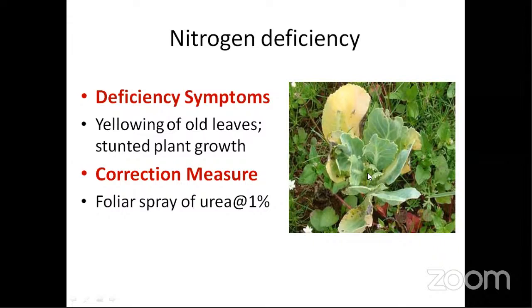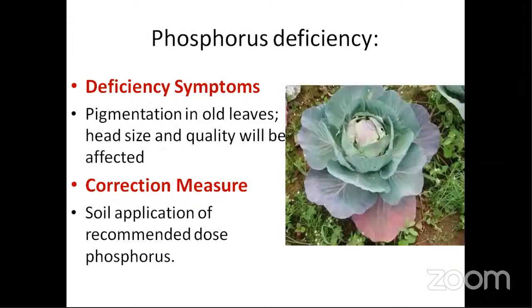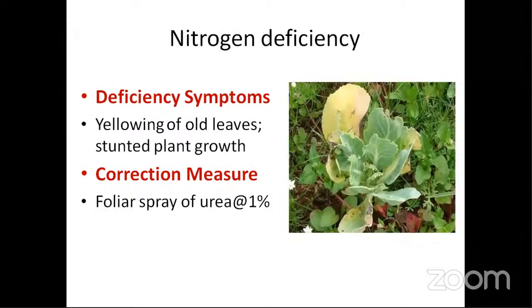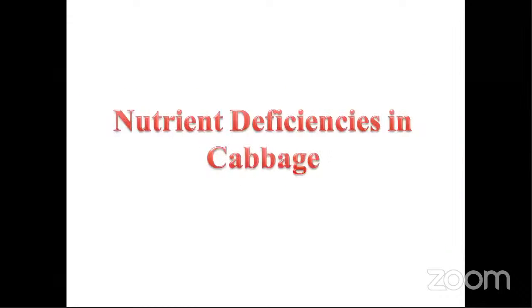Nitrogen is an important part for aerial or vegetative development, and if it is not there, the vegetative growth won't be there. That is what you can see in the picture, and you have to go for the foliar spray of urea 1%. Nextly, foliar sprays are actually very efficient compared to the band placement of the nutrients.